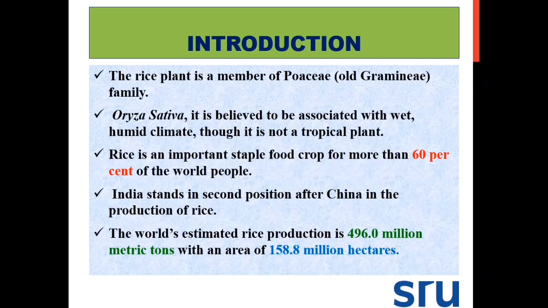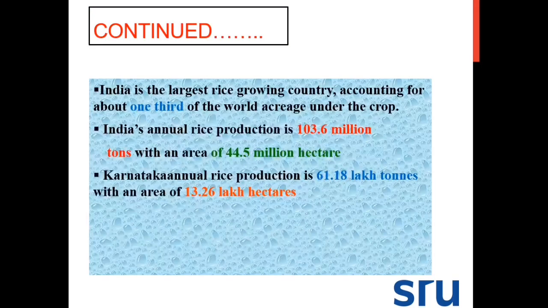Rice is an important staple food crop for more than 60% of the world population. India stands in second position after China with respect to production. The world estimated rice production is about 496 million metric ton with an area of 158 million hectares. India is the largest rice growing country, accounting for about one third of the world acreage under the crop. India's annual rice production is about 103.6 million ton with an area of 44.5 million hectares.